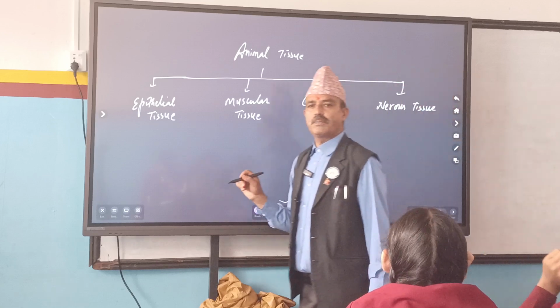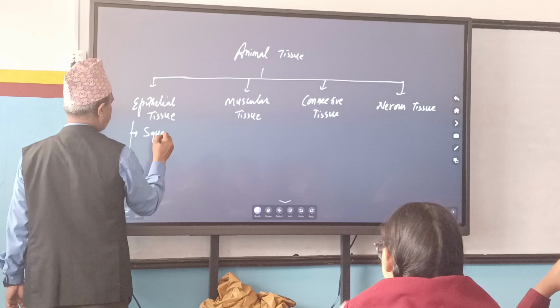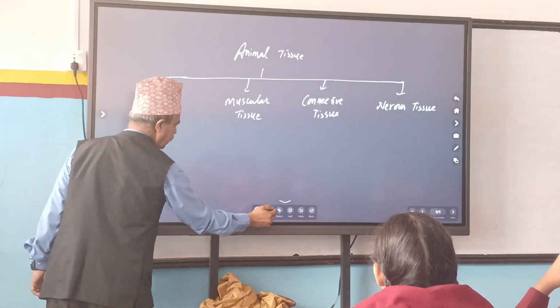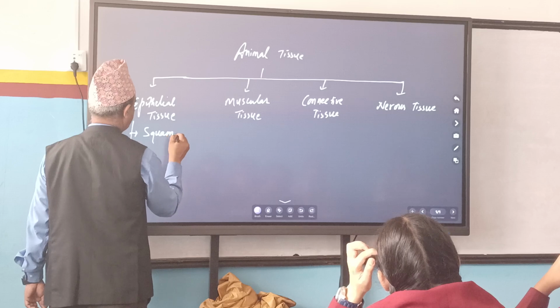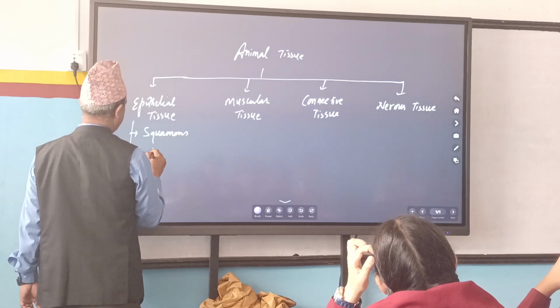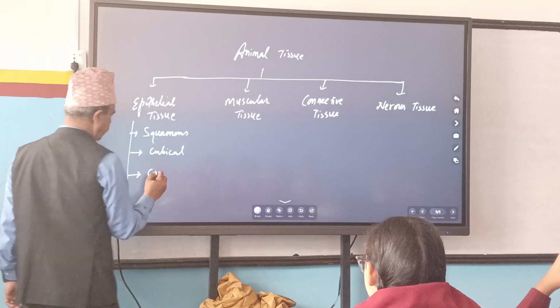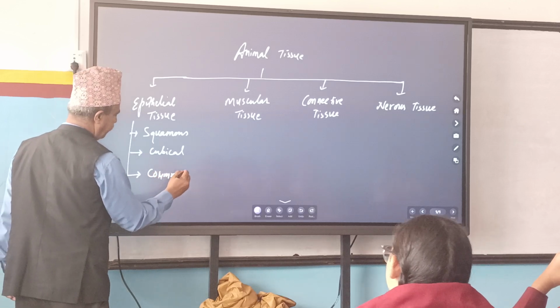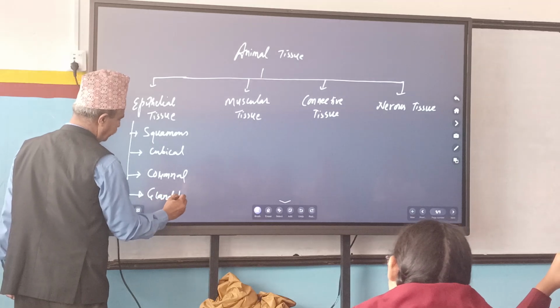What are the different types of epithelial tissue? Squamous, then cuboidal, columnar, and fourth one, glandular.